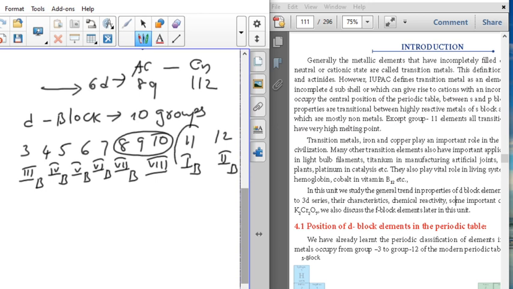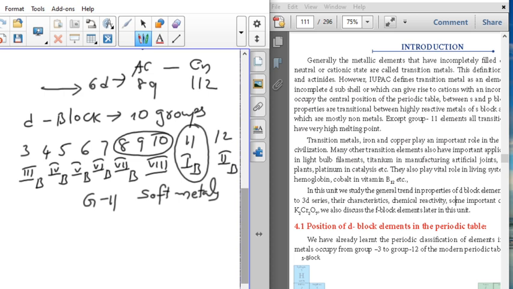This 1B group of elements is very important for us. These group 11 elements are soft metals. Group 11 elements are soft metals.